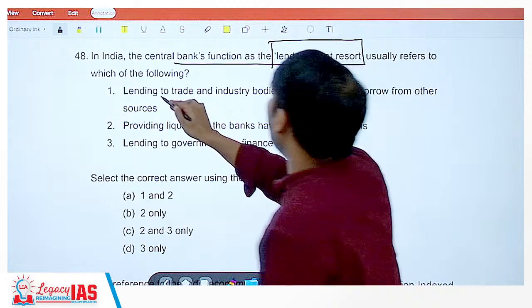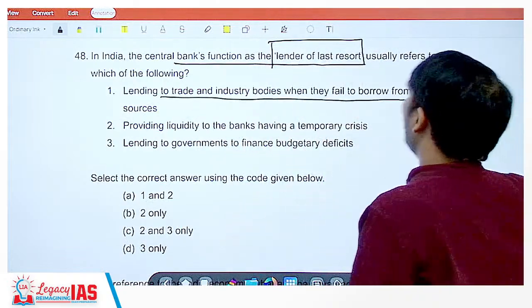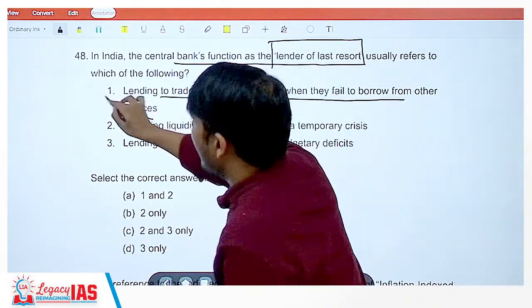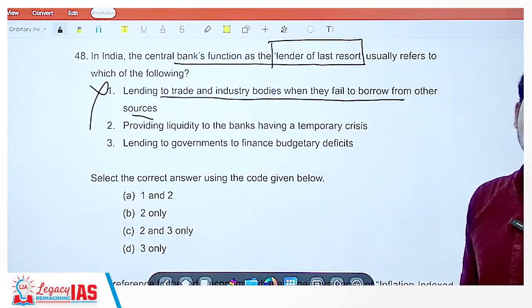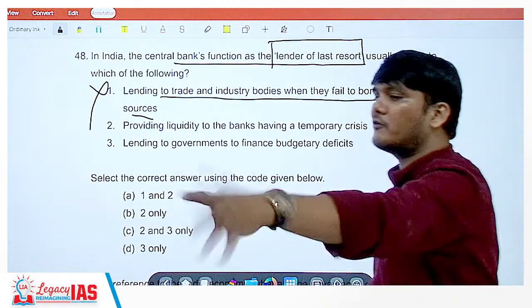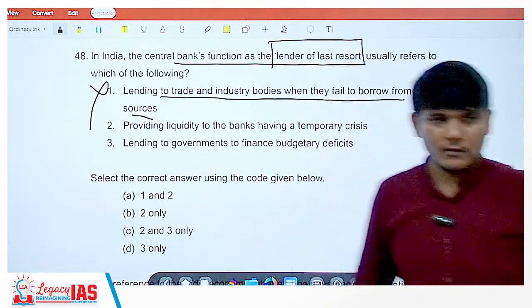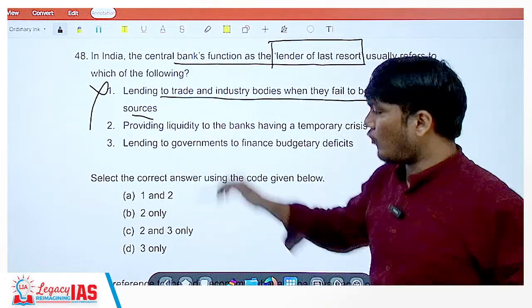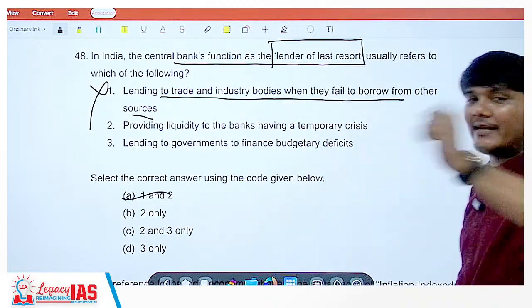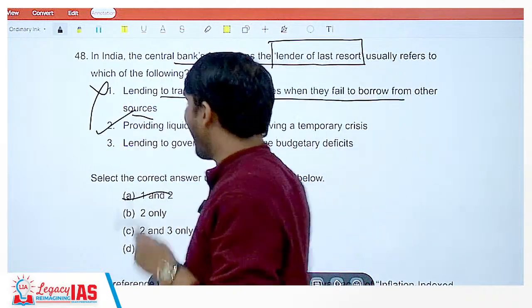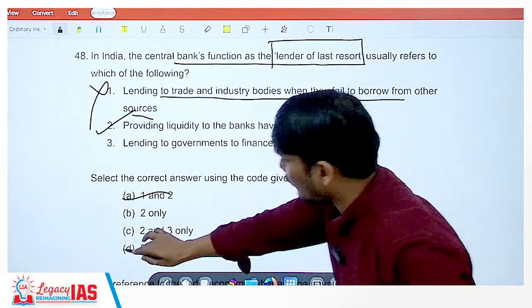So lending to trade and industry bodies when they fail to borrow from other sources, no. RBI will not give to the traders. It will give to the banks and the banks can then give to the traders. It cannot go behind individual traders. There are millions of traders, right? So that is wrong. Providing liquidity to the banks having a temporary crisis, yes. To the banks, yes. So this is also gone.